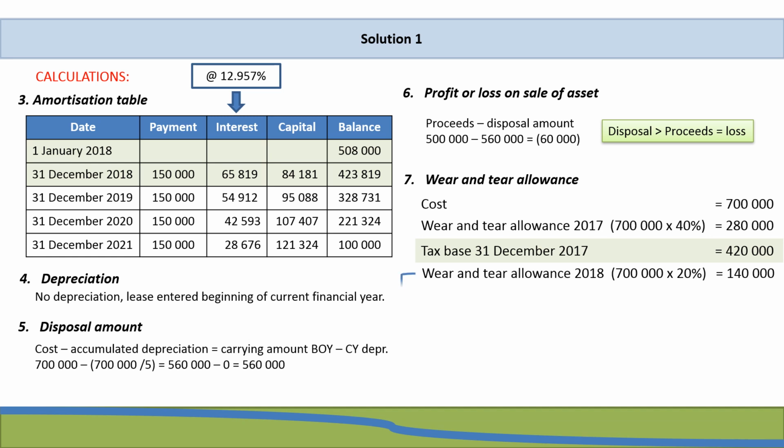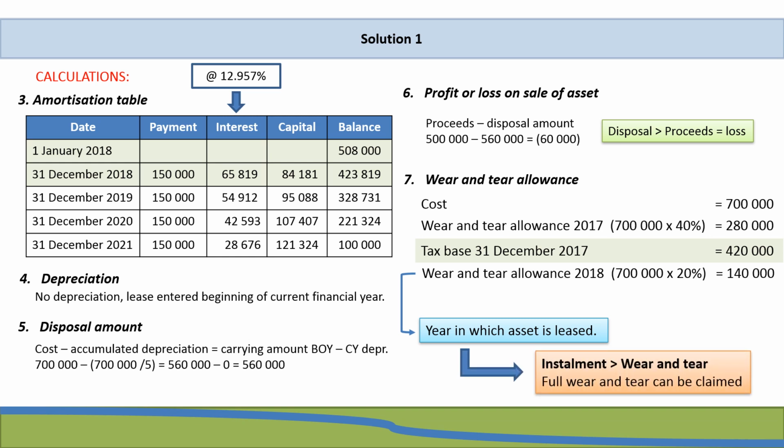So now this is the year that the lease was entered into, our 2018 financial year, which means now we need to start watching out for the Section 23A limitation, which says that your wear and tear allowance cannot exceed your installment. If it does exceed your installment, the wear and tear allowance is capped to the installment amount. In this case, our installment is 150,000. Our wear and tear allowance is 140,000, which means our installment is still higher than our wear and tear, and therefore we can claim the full wear and tear allowance for 2018.